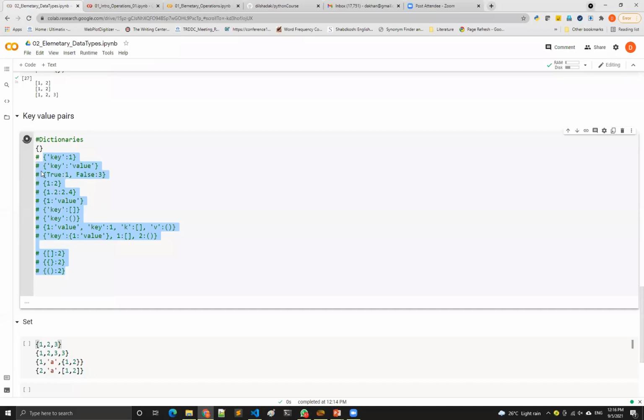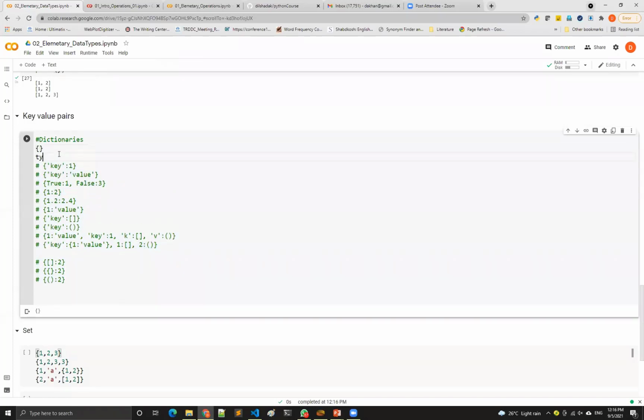It is a key value pair. And how to know it is a dictionary? Type and then put these two curly braces. Yes, it says it is dict.